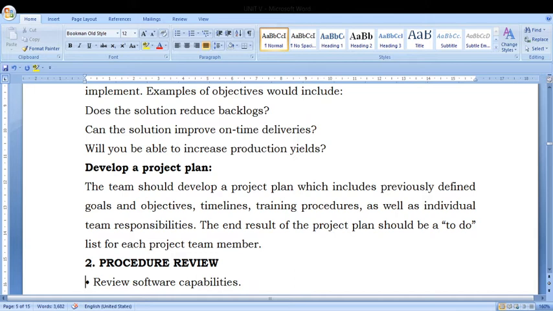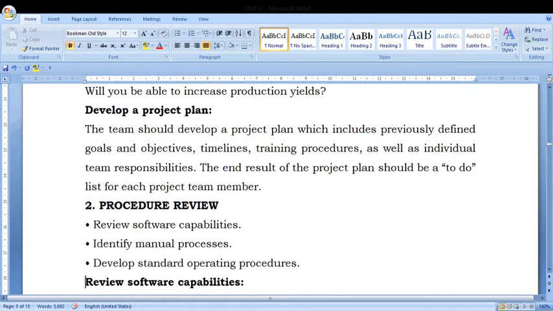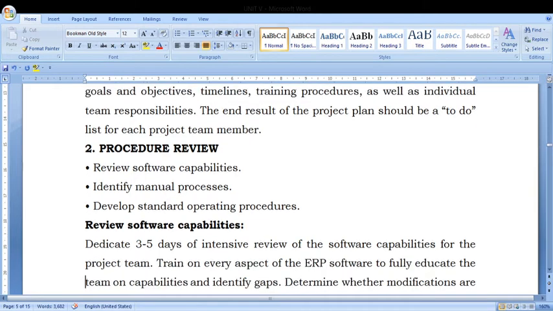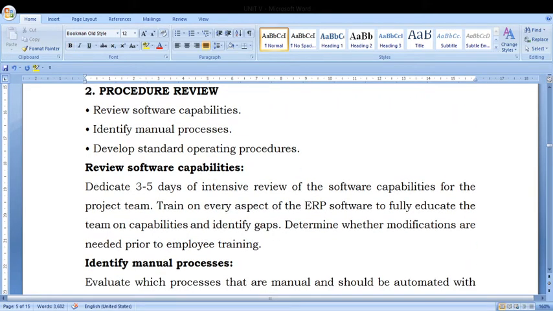Next, we are going to see procedure review. What is the procedure review? Review software capabilities, identify manual processes, and develop standard operating procedures. Let me see one by one. Review software capability: dedicate 3 to 5 days of intensive review of the software capability for the project team. We can't just give it to the project and do the project like that. We have to review the software capability, how much capability that software has.